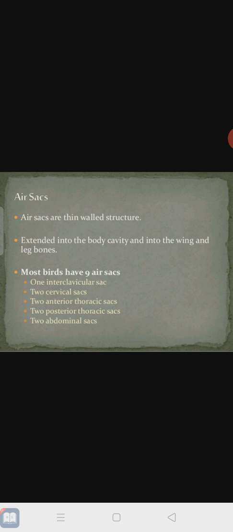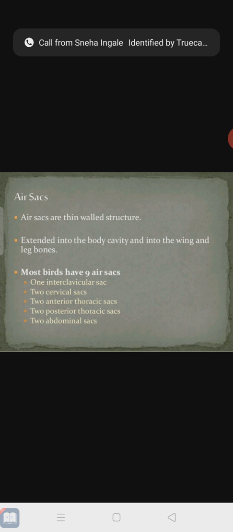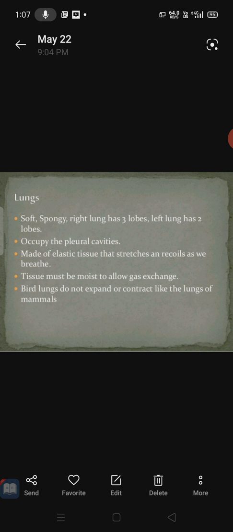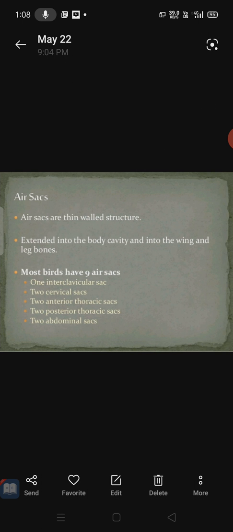These are thin membranes connected to the primary and secondary bronchi via ostia, and they are part of the respiratory system. Air sacs are poorly vascularized, meaning blood vessels are not present to a large extent, and they do not directly participate in significant gas exchange.